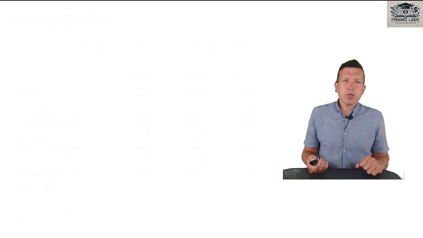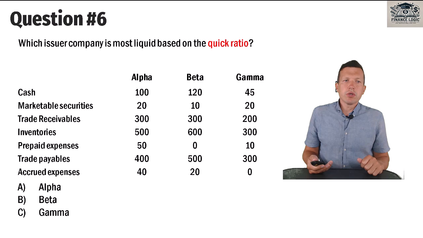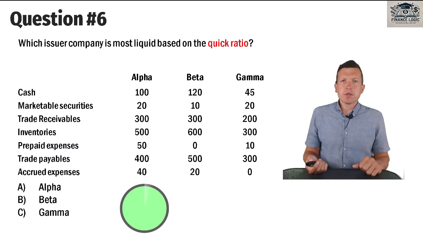Next question, question number 6. Which issuer company is the most liquid based on the quick ratio? 15 seconds.